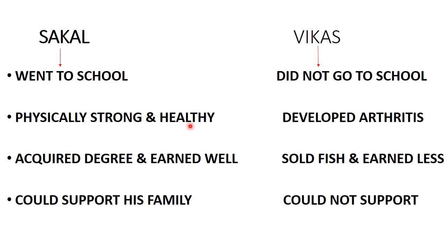You see, the parents took a loan and sent him for further education, so he acquired a degree in computer programming and earned well. Vikas had no other option because his mother became old, and he took up the job of selling fish in the market, for which he earned very little. With that little money, Vikas could not support his family, but Sakal, because he earned well, could support his family. So what do we see, children?